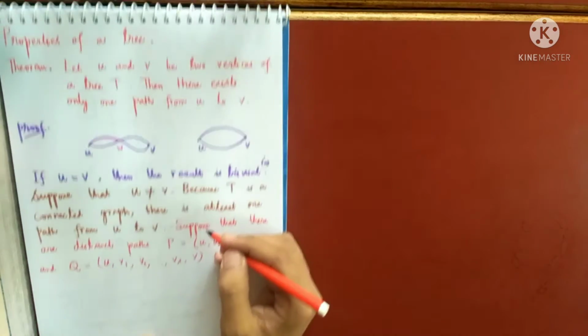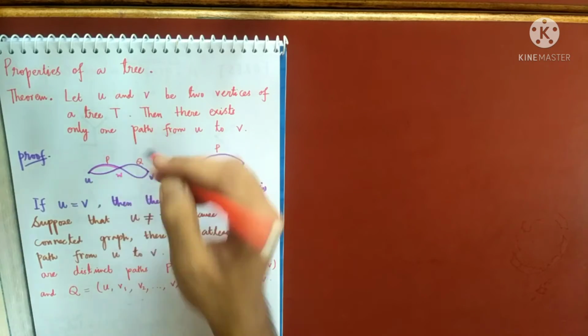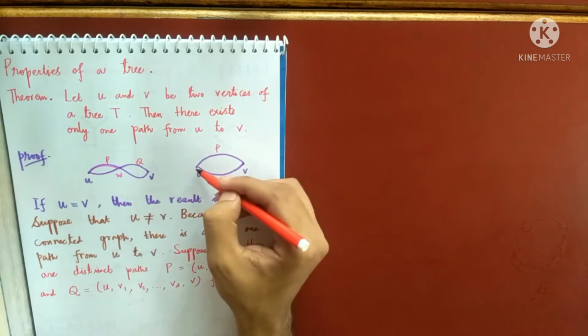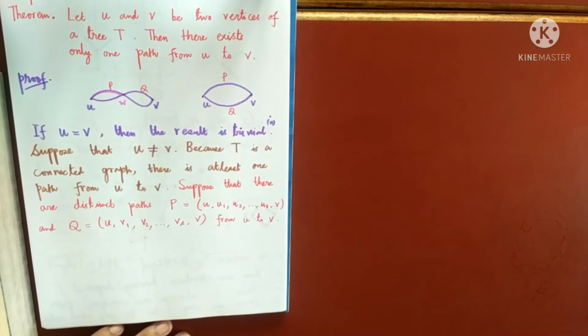So I have this scenario. This is the path P. This is the path Q. They may have some common vertex, or they may not have some common vertex. We will deal with these cases one by one. So case 1, when they are distinct.